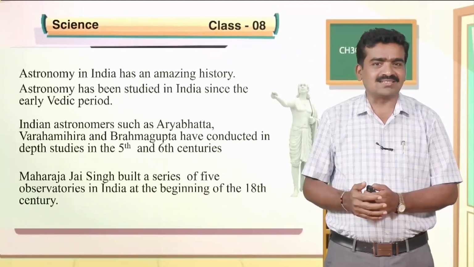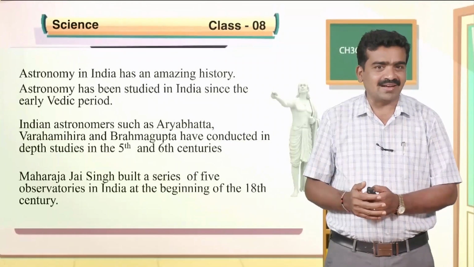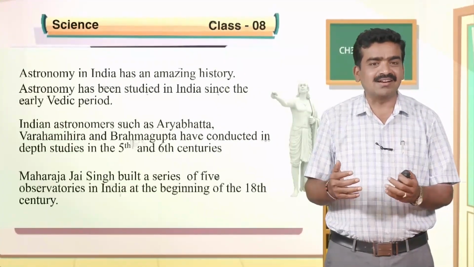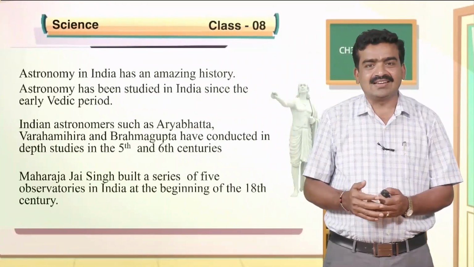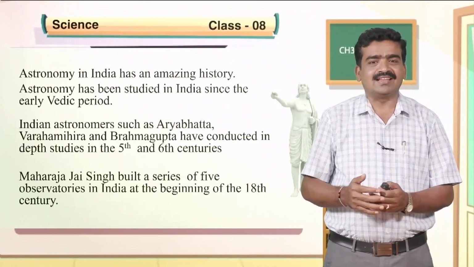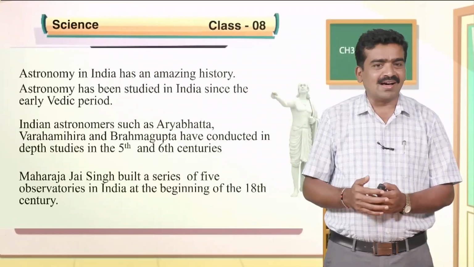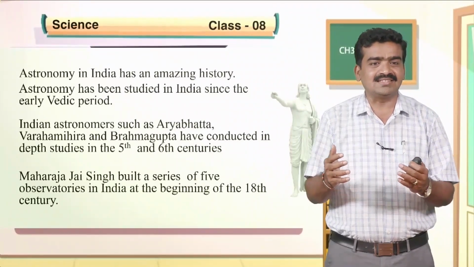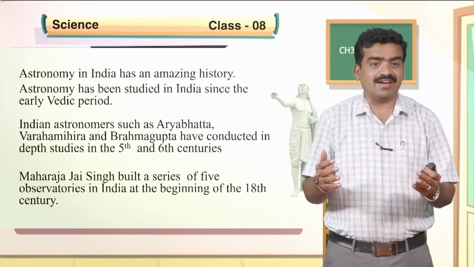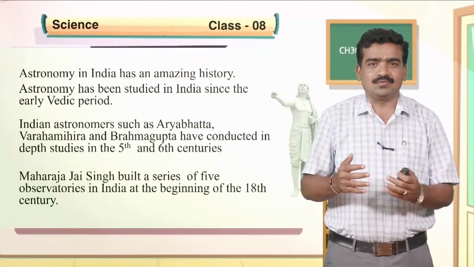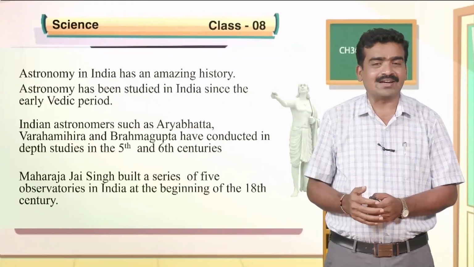Indian astronomers, mainly Aryabhata, Varahamihira, Brahmagupta, have conducted in-depth studies in the 5th and 16th centuries, and they have identified and located planets in the night sky. Maharaja Jai Singh built a series of 5 observatories in India at the beginning of the 18th century to watch the night sky and to locate the stars and planets accurately.